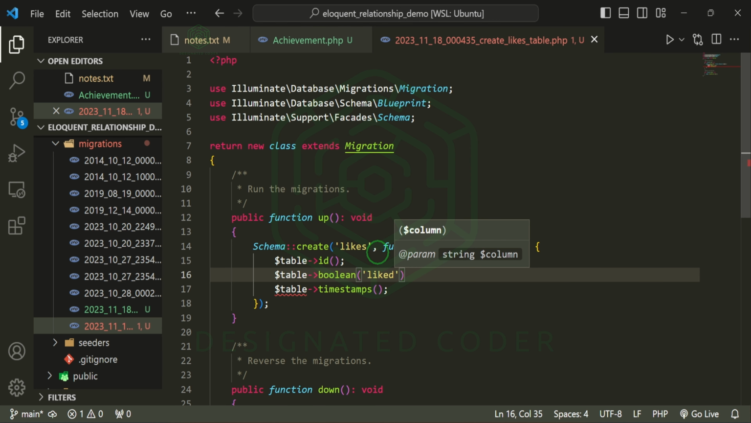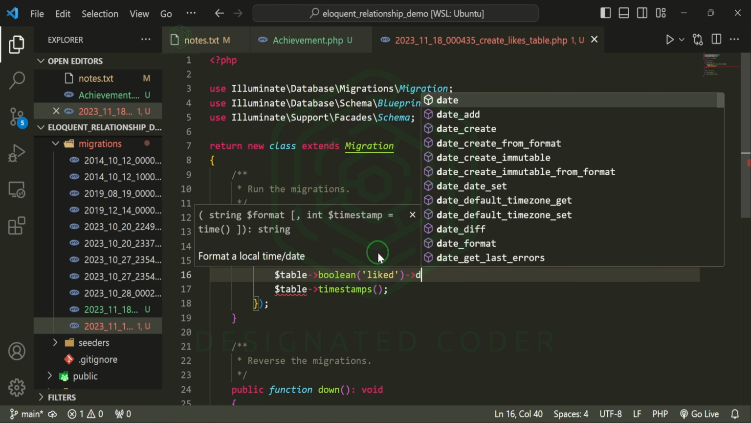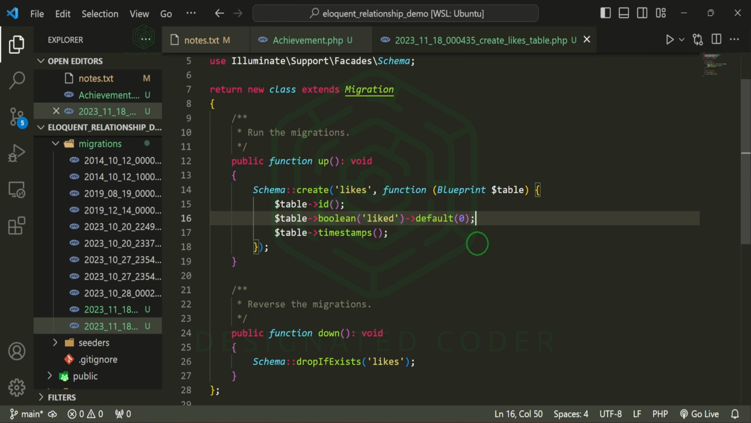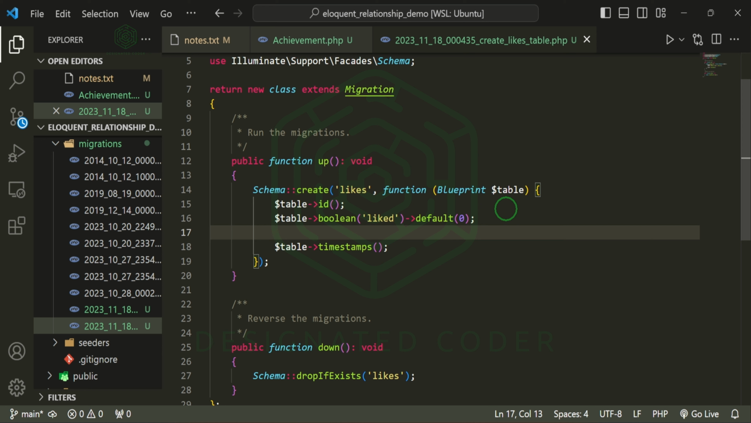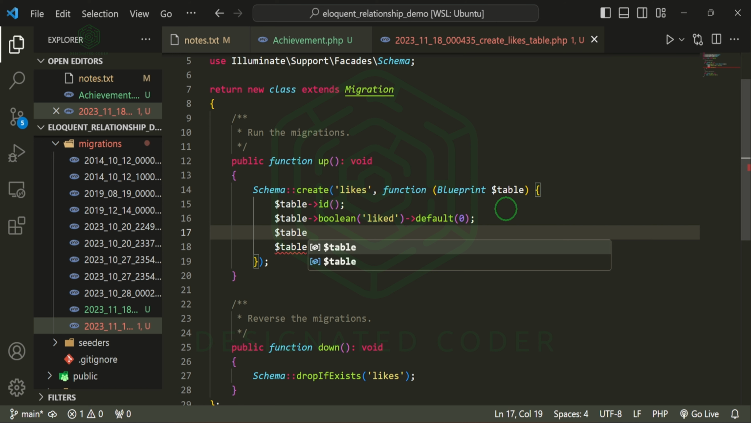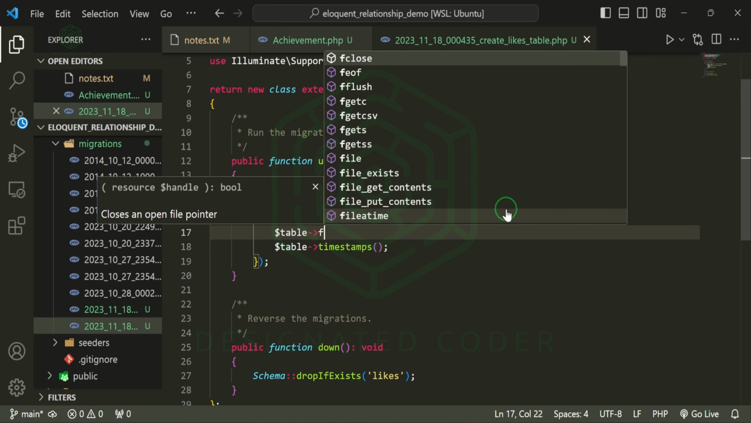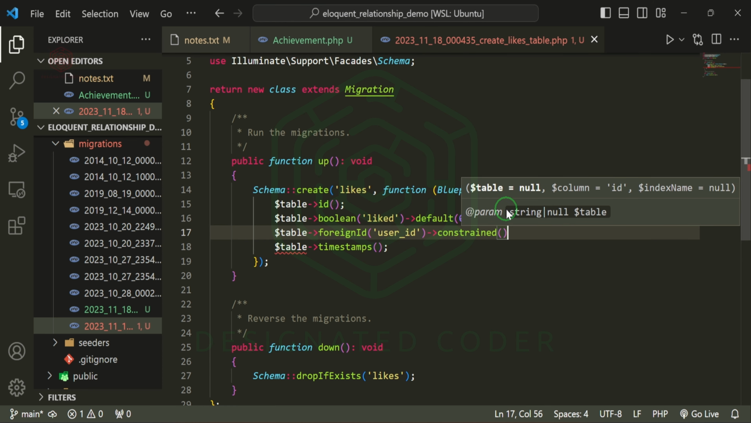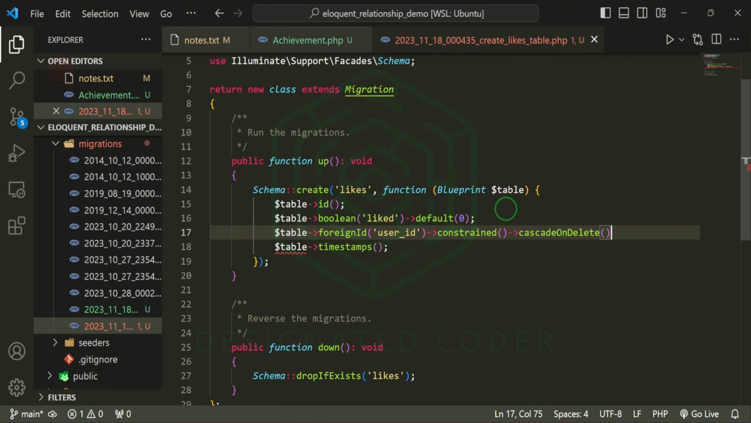And I just want to know whether it was liked or not. By default, I want it to be 0. And then we can also have a foreign ID for the user, because we can say that this user did this like. We'll do table foreign ID constrained, cascade on delete. I also want to do a likable ID.